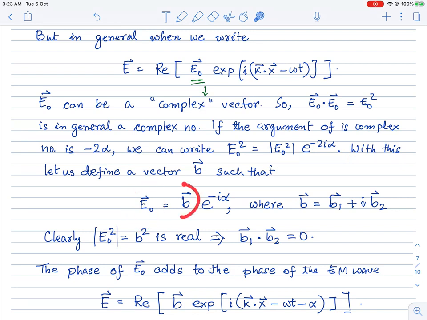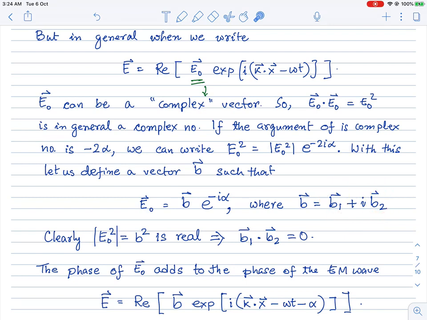So with this we can say that my E0 originally is of this form: a vector b times e to the power minus i alpha. This alpha is the same as the alpha here, where the phase of E0 squared is -2 alpha. Roughly speaking, we are extracting the phase out and writing it outside. So b can also be a complex vector. E0 is a complex vector, and b is a complex vector in general.